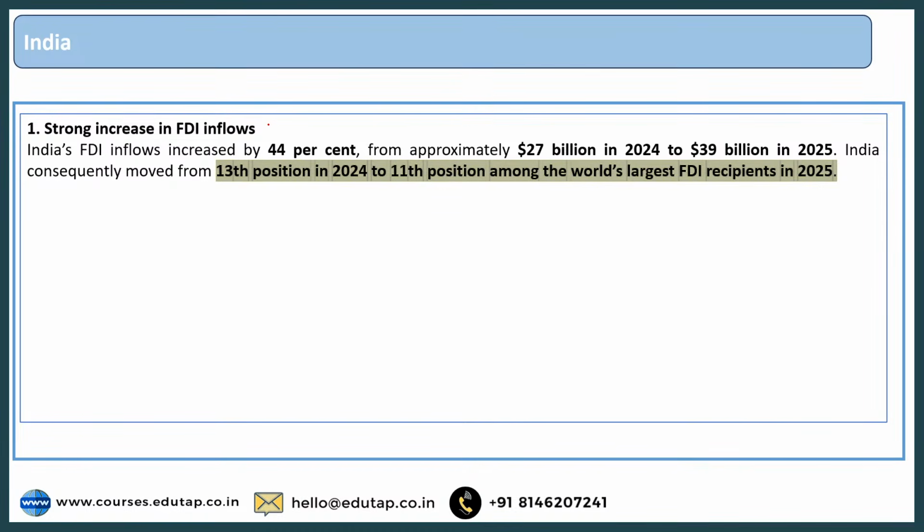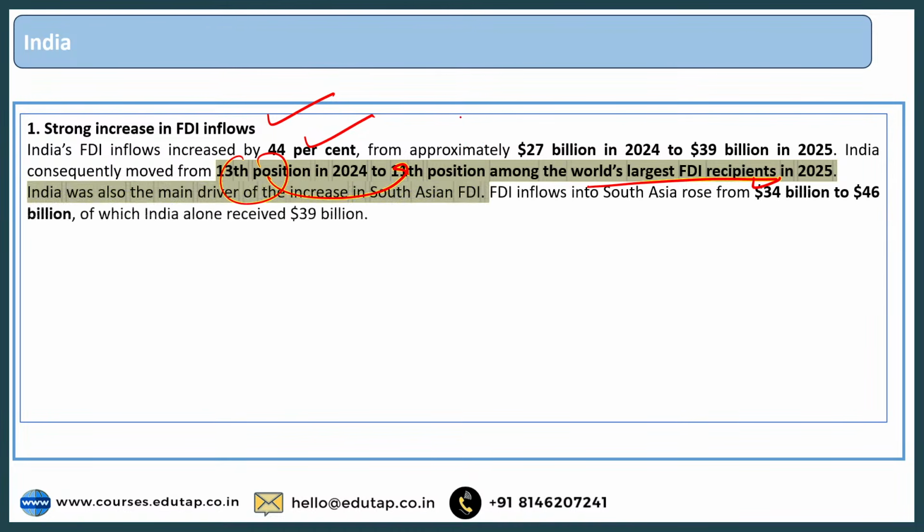So first of all, it says there is a strong increase in FDI flows in the case of India, and you can see it in the rank of India too. India has moved from 13th position to 11th position, right, among the world's largest FDI recipients. So that is why India's FDI inflows have increased by 44%, right, which is a positive sign.